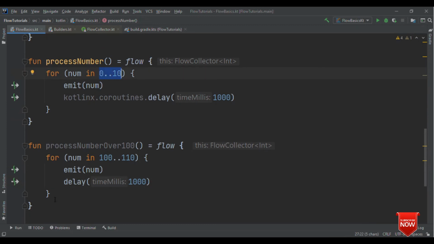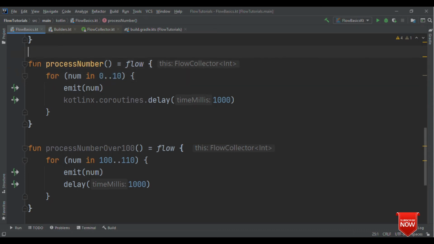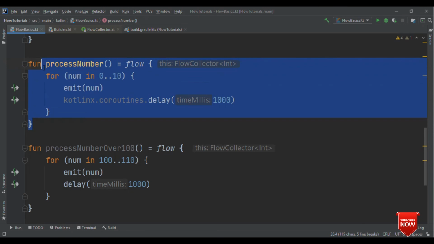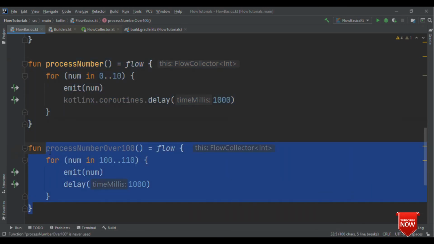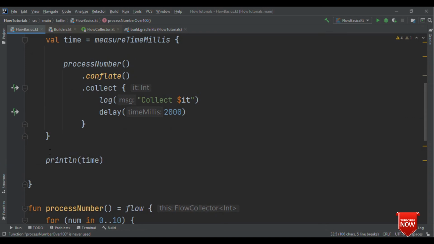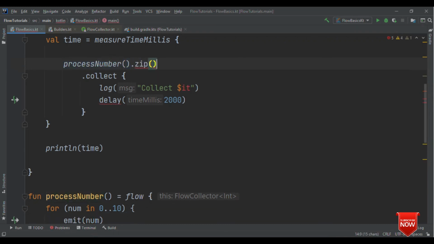So with zip, what we can do is that we could take the value from this flow, also the value from this flow, and eventually we could combine both of them. So let's see what I mean by this. Instead of conflate, now I'm going to call zip. So it's taking the first flow, and inside zip I have to provide the second flow. Eventually I also need to provide inside the lambda what I'm going to do with these numbers. So let me do one thing, let me add both of them.